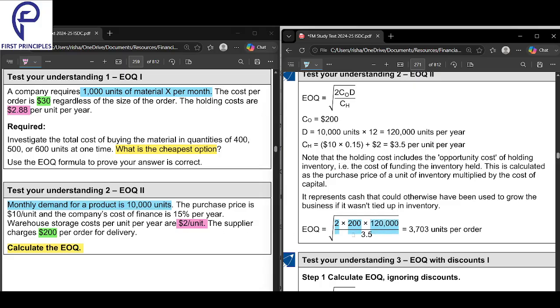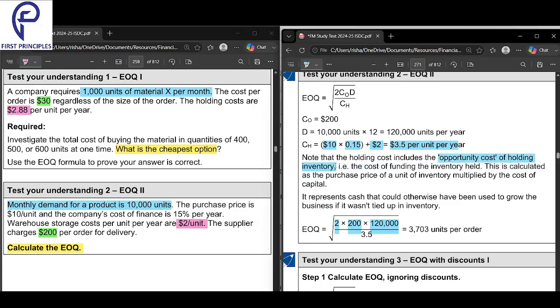Next they are telling us the CH, 2%. The purchase price is 10 per unit. But here we have taken 3 per unit. Why? Because in the case of CH, the warehouse storage cost is $2 per unit, and the company's cost of finance is 15%. The purchase price is $10, and on this the cost of finance is 15%, so for $10, 15% you have to take, plus $2. This will be your holding cost. The holding cost includes the opportunity cost of holding inventory.